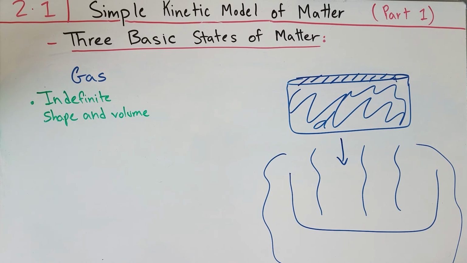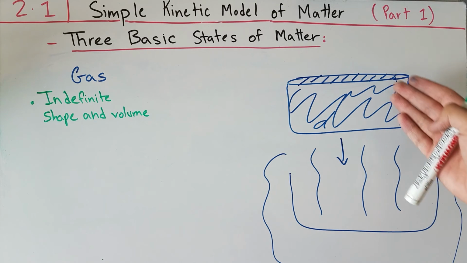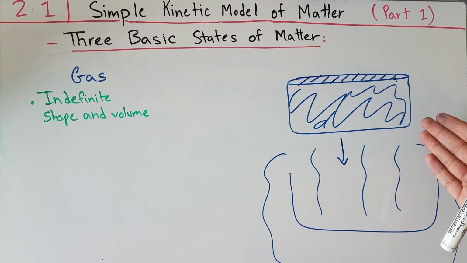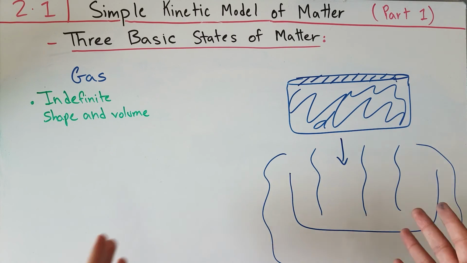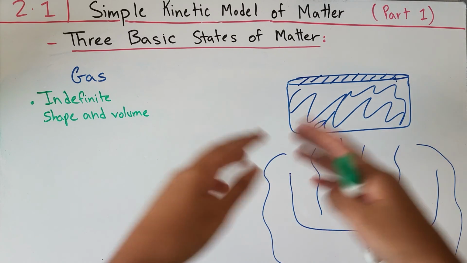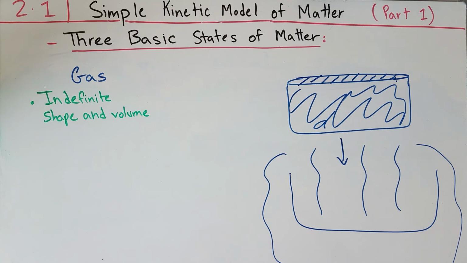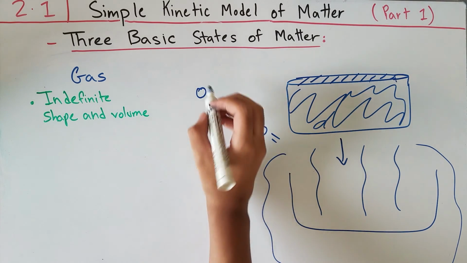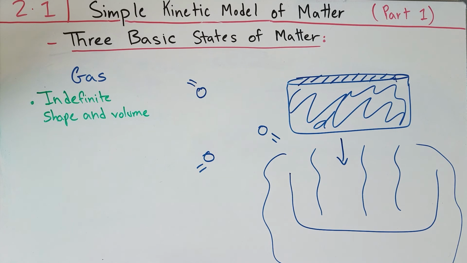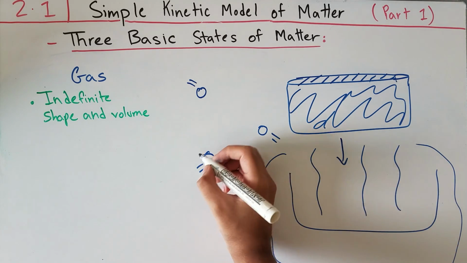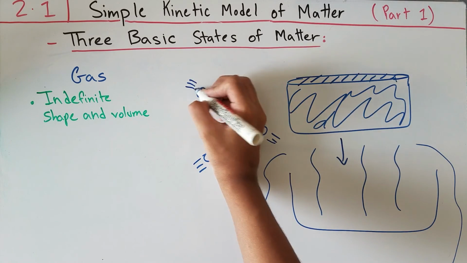So we can say that gases have an indefinite shape and volume, and in this case, the air that is surrounding me also has an indefinite shape and volume. If I were to have this container in space and I had some gas in it, it would be at a definite volume. However, if I let it go in an uncontained environment, then the gas would escape and it would expand until it became really less dense. In comparison to solids and liquids, the particles are quite far away, and there's almost no intermolecular forces between these particles, which is why they're so far away from each other. And these particles have a lot of energy compared to solids and liquids.